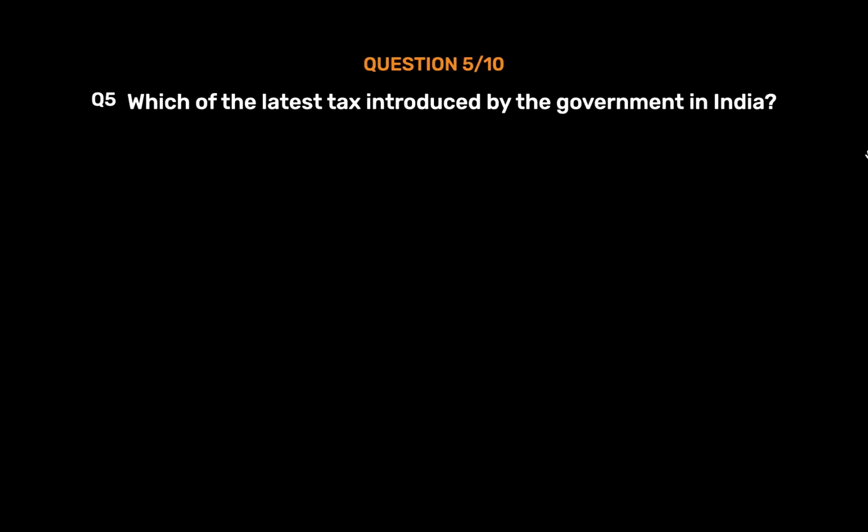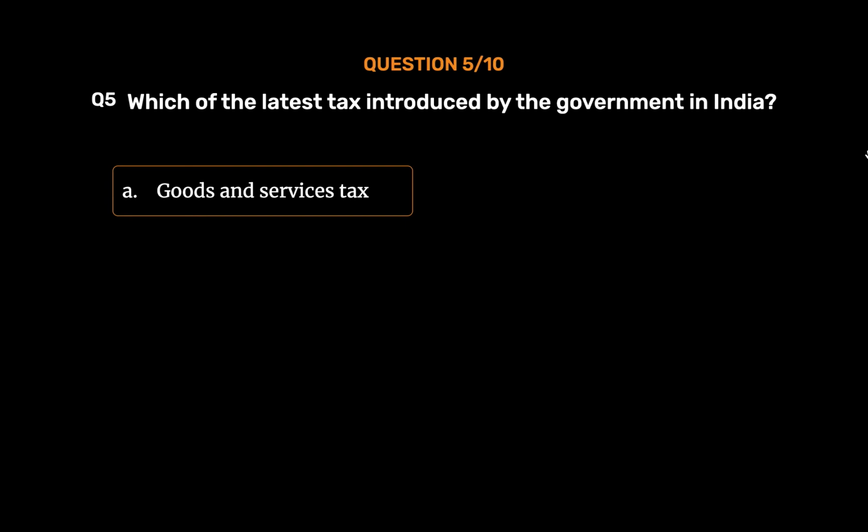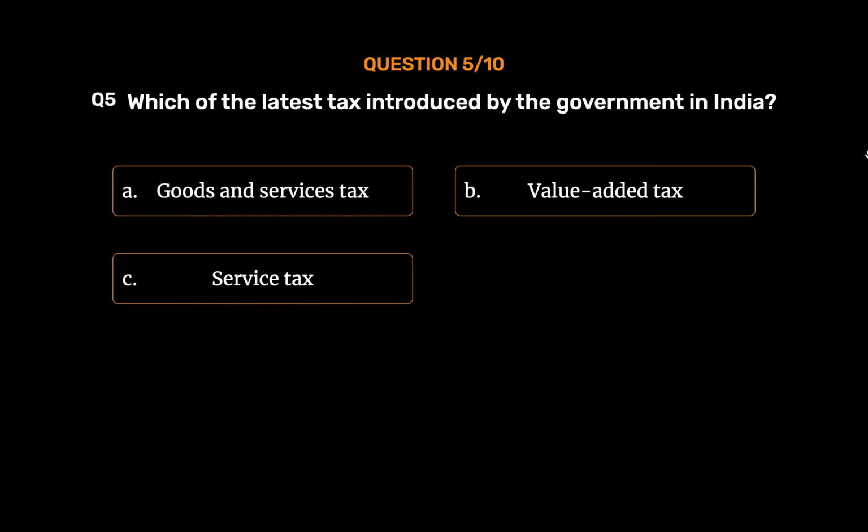Question number 5. Which is the latest tax introduced by the government in India? Option A, goods and services tax. Option B, value-added tax. Option C, service tax. Option D, corporate tax. The correct answer is Option A, goods and services tax.